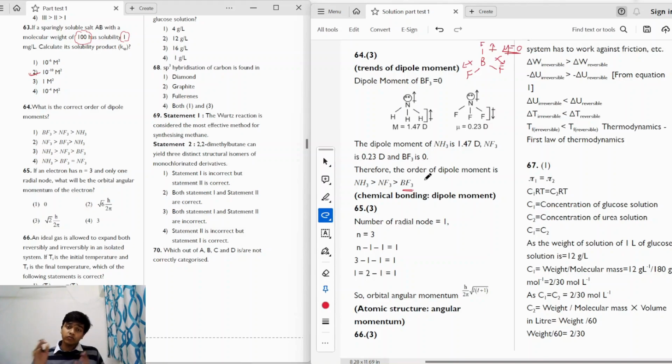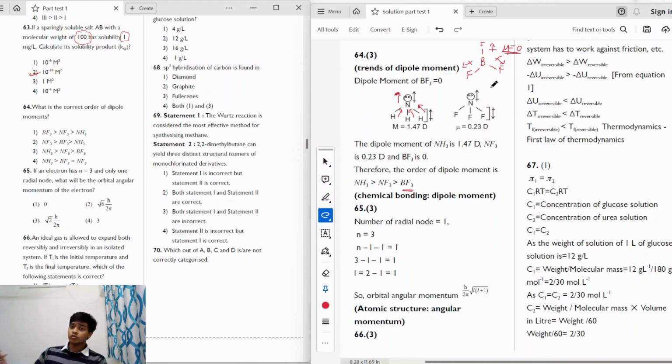Now if you have to compare NH3 and NF3, whenever we have a lone pair, the dipole moment will be towards the lone pair. So in NH3, the dipole moment of the lone pair is in the upward direction, and in the N-H bond, nitrogen is more electronegative than hydrogen, so each bond will have a dipole moment towards the upward direction. So all these dipole moments add up.